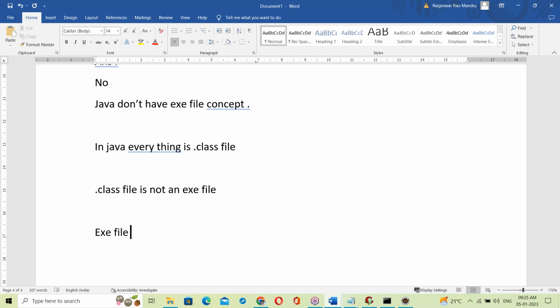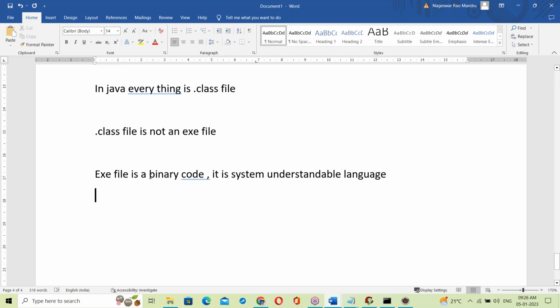See, an exe file is a binary code file. Yes, it's OS dependent. An exe file is a binary code file. It's a system understandable language.